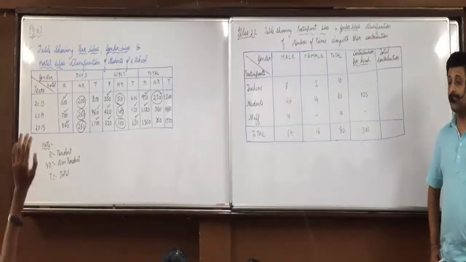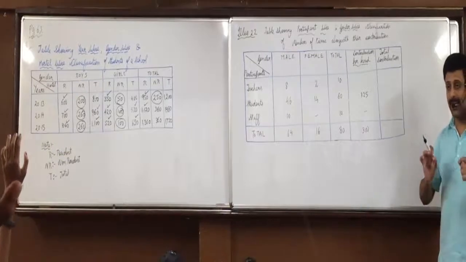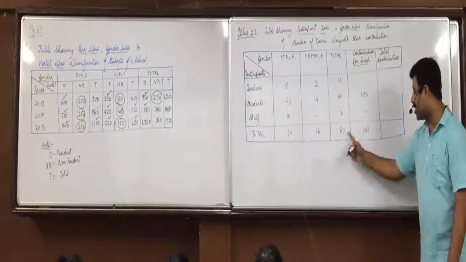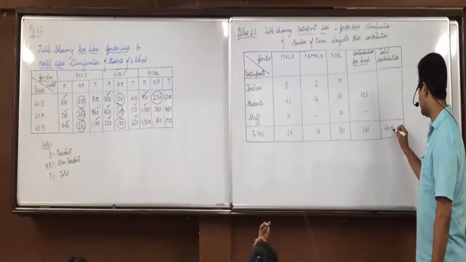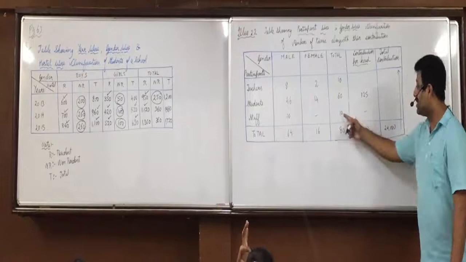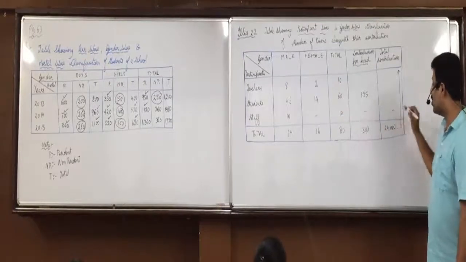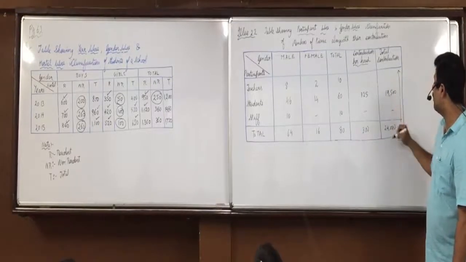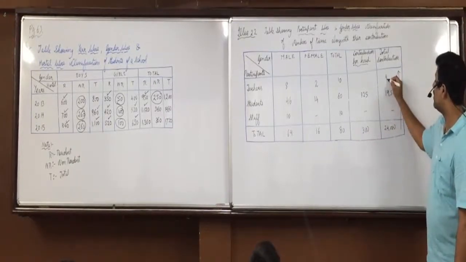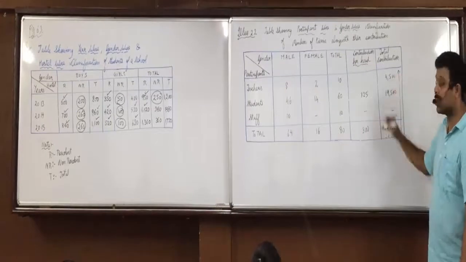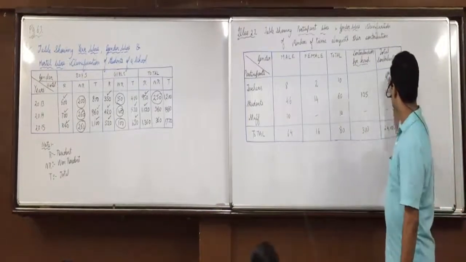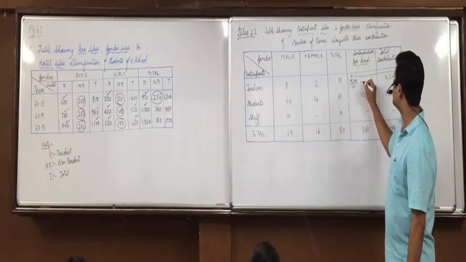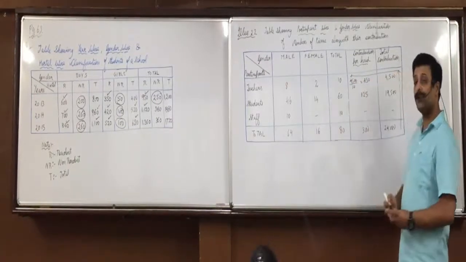Get it thoroughly. Check it everyone. I'm explaining it one more time and if you are not clear, ask me, okay? 80 people paying per head 300, so 80 into 300, total amount is 24,000. Now we'll go reverse. Staff is paying nothing, so 10 into 0, 0. Students are paying 60 into 325, 19,500. 24,000 minus 19,500, 4,500 would be the total contribution of teachers. And then here, 4,500 divided by 10 teachers, so per head is found.